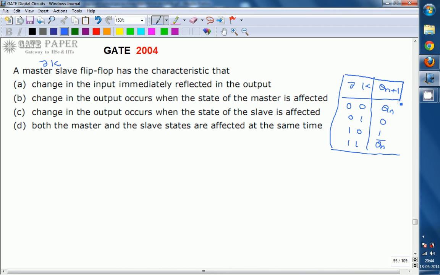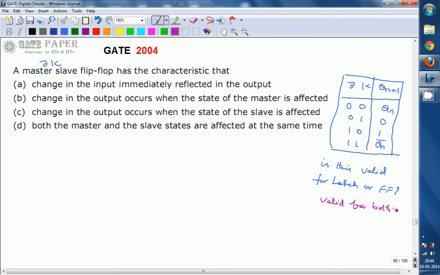Can you tell me the answer? Is the given truth table or function table valid for a JK flip-flop or a JK latch? The answer is that this is valid for both. How?